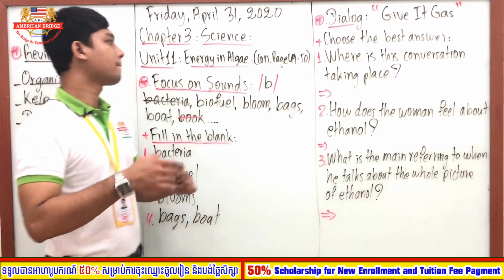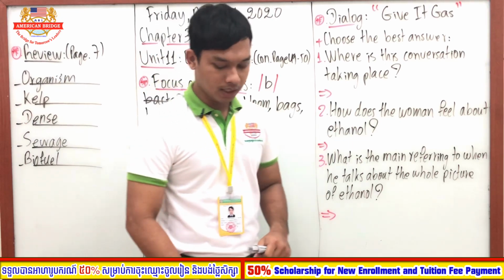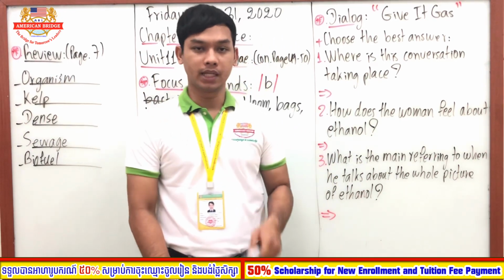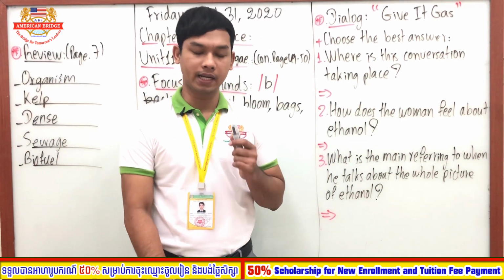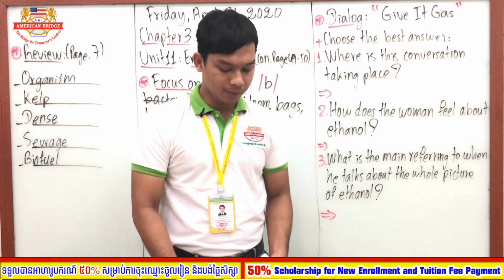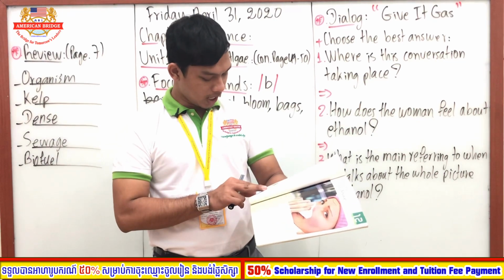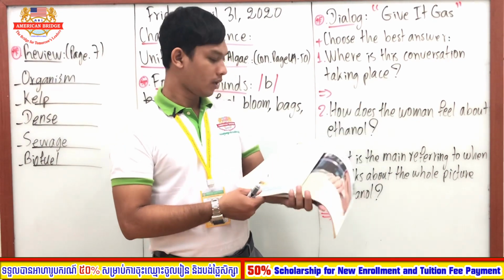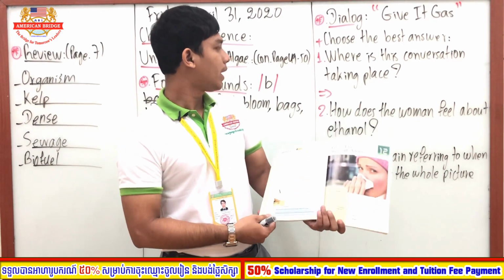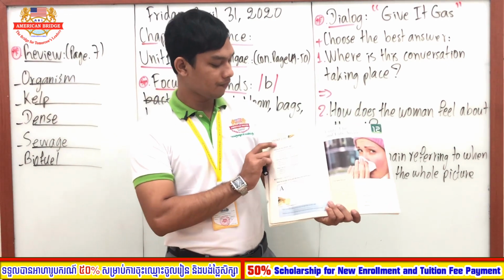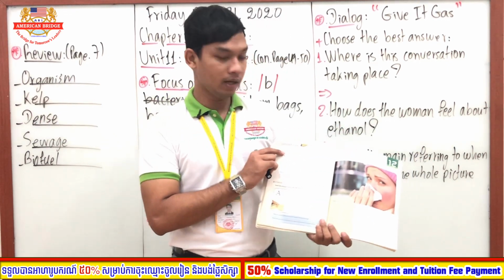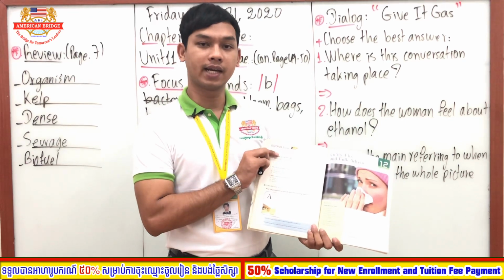All right. So now after finishing the listening and the exercise here, we have to move on to the other page. On page 50, everyone, page 50 together. On page 50, you will see a dialogue, called "Give It Gas".